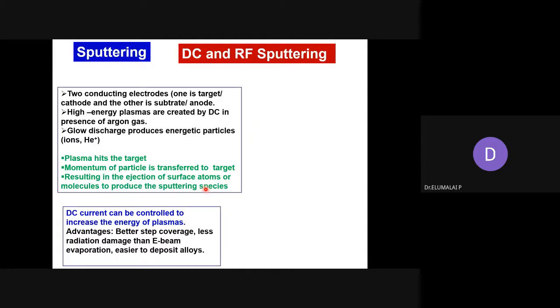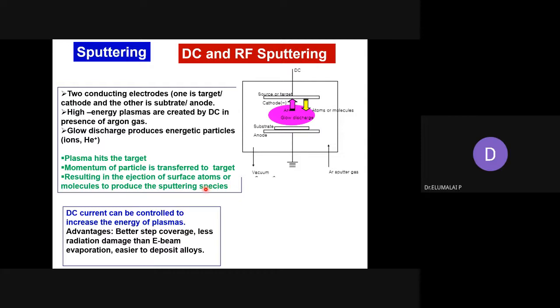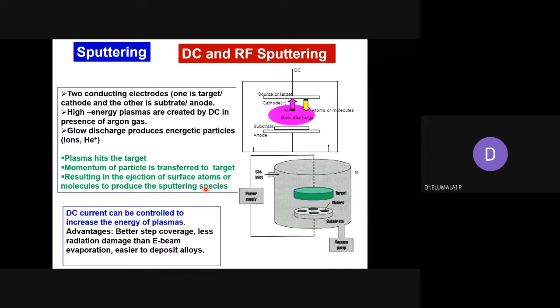This is typically known as sputtering, very specifically DC sputtering and RF sputtering. It is a similar system. There are two electrodes. One will act as a substrate, another will act as a target. One will act as an anode, another as a cathode. In carbon nanotube synthesis, both are made of graphite, and one may be embedded with catalyst, and you get single wall nanotubes. Here, the substrate is the anode and the target is the cathode.